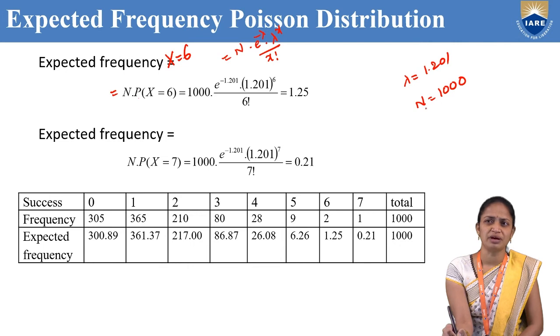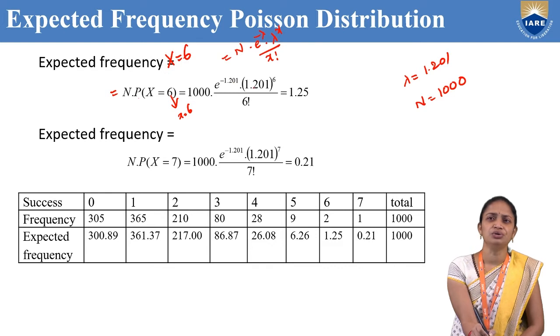So substitute the lambda value, N value and small x value, which is 6. After substituting all the values, we get 1000 into e power minus 1.201 into 1.201 whole power x, x means 6, by 6 factorial.